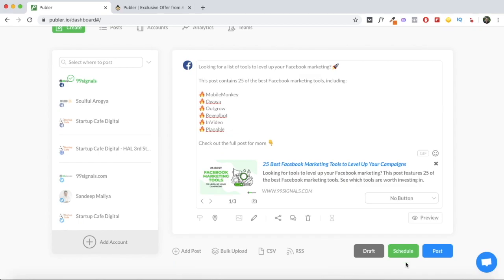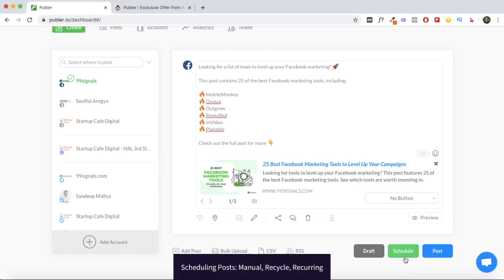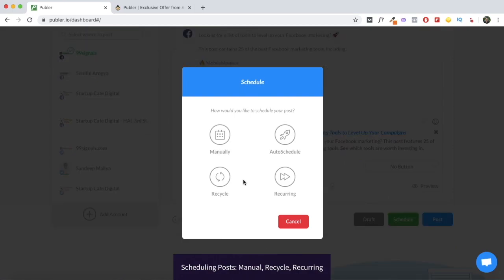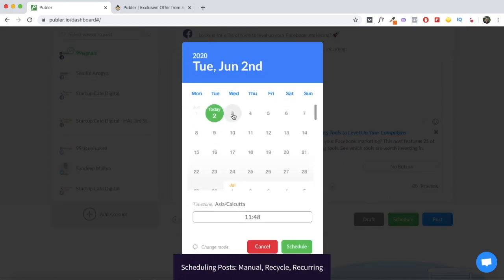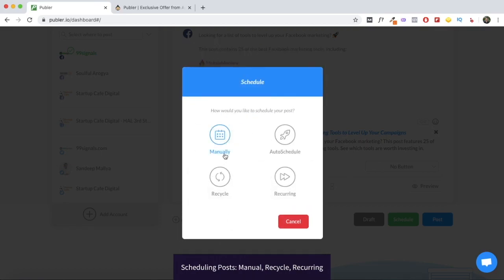And then you have the option to schedule your content, and this is what this tool will be mainly used for, that is scheduling your content. And there are 4 ways you can do it. The first method is to manually schedule your post. Now you can select a specific date and the time that you would like the post to go out, and once you have done that, you can just click on the schedule button and the post will be scheduled on the social media account that you have selected. So that's the manual method. The second one is to auto schedule your post. I'll return to this a bit later.